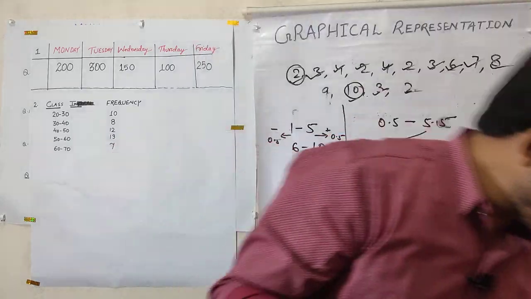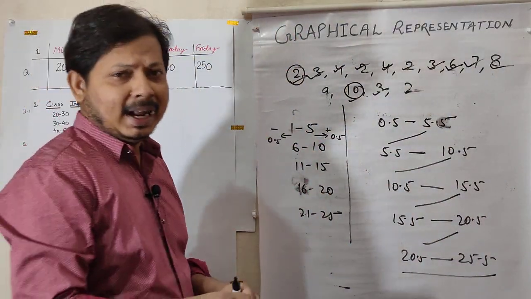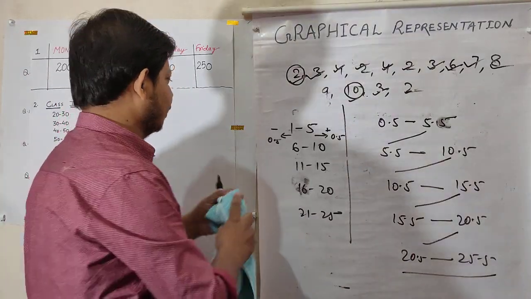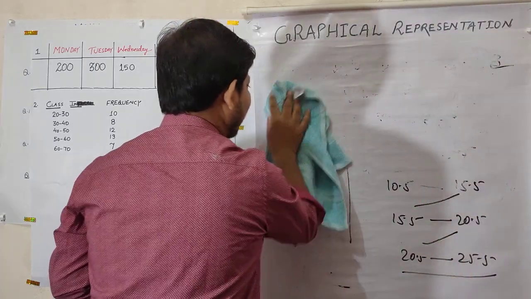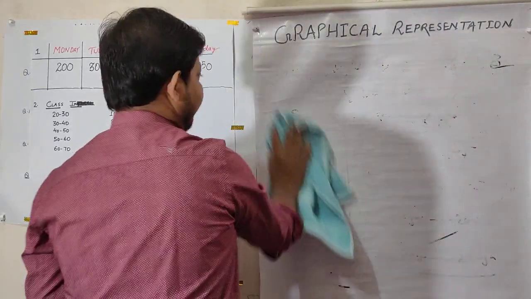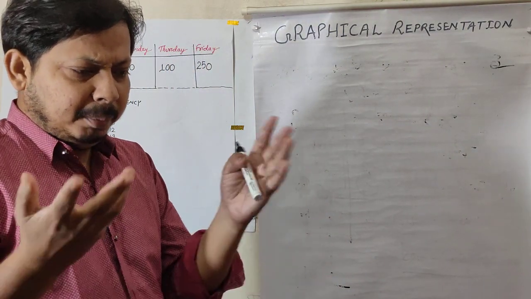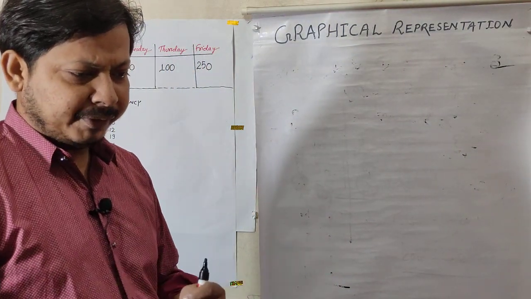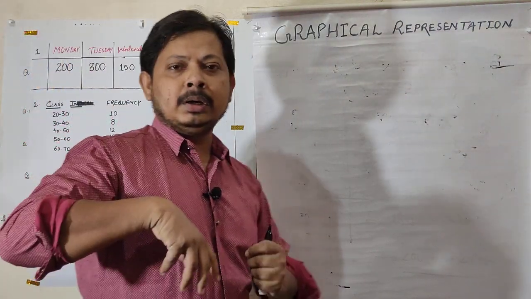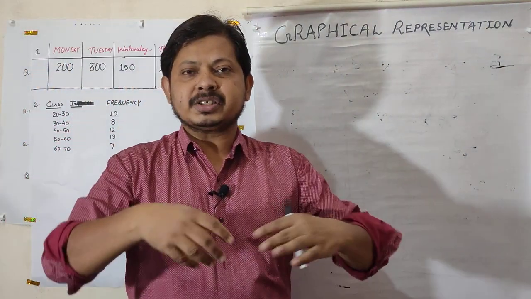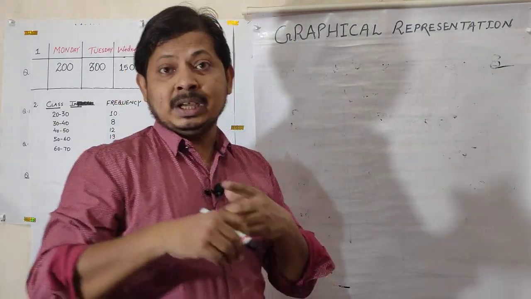Now I just wish to give you a very short video. This is Mukesh Ravi Mathematics 2020, and I don't want to make a boring video. A long video always gives you a sense of boredom. So, a very short video. This way you will understand how to make frequency, how to make tally marks, how to convert a discrete table or discrete data into continuous data, and what is range and what is class height.